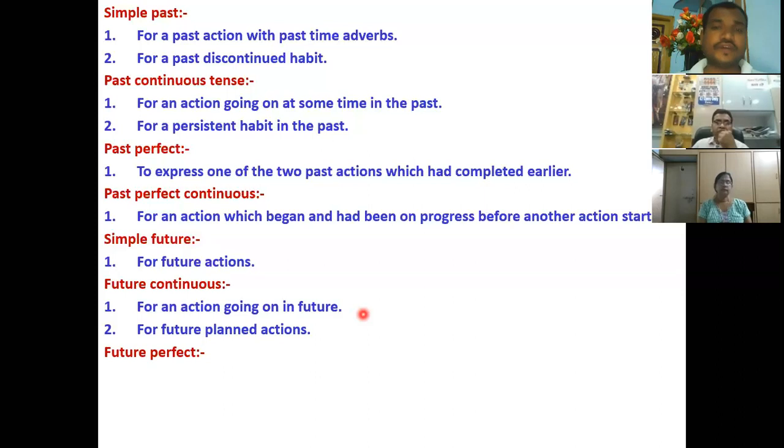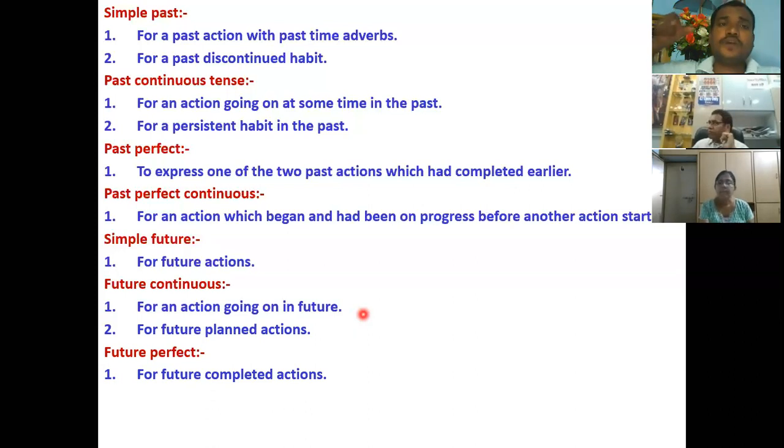Now, future perfect. When should we use future perfect tense? For future completed actions. For example, if you are planning to complete some action by a particular time in the future, and by this particular time you are able to complete that action, that can be mentioned in future perfect.